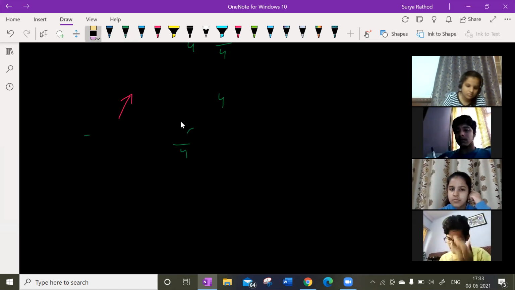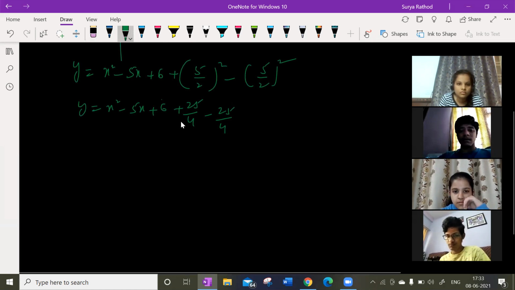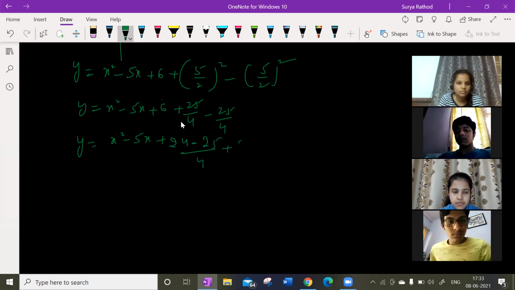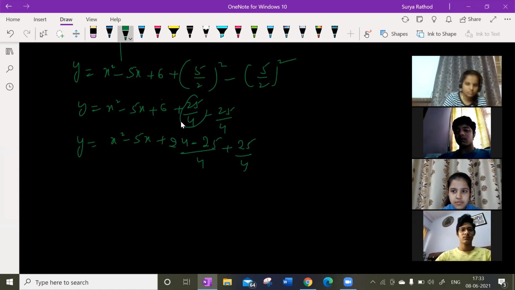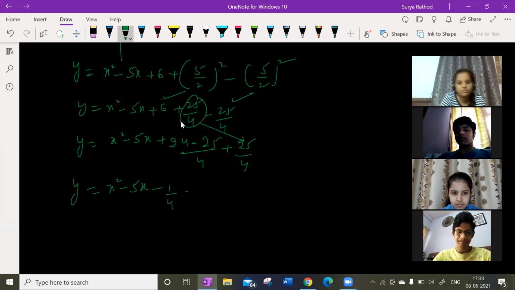How many of you know the completing square method? Y is equal to x square minus 5x plus how much? 24 minus 25 by 4 plus 25 by 4. Guys, I'm writing this part as it is. I'm simplifying this one and this one. So what can I write? Y is equal to x square minus 5x minus 1 by 4 plus 25 by 4. So what am I going to get now?